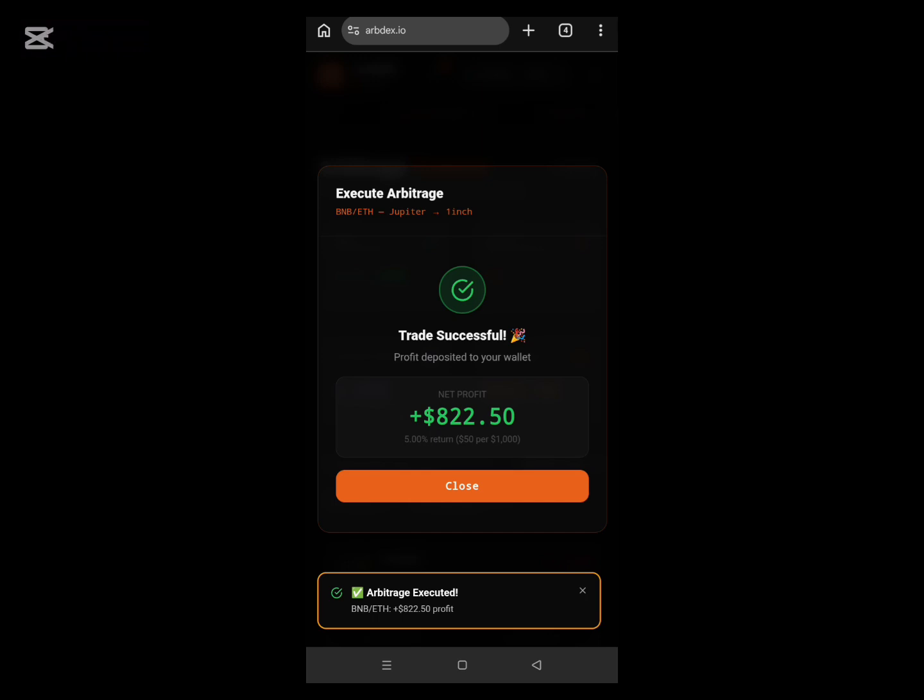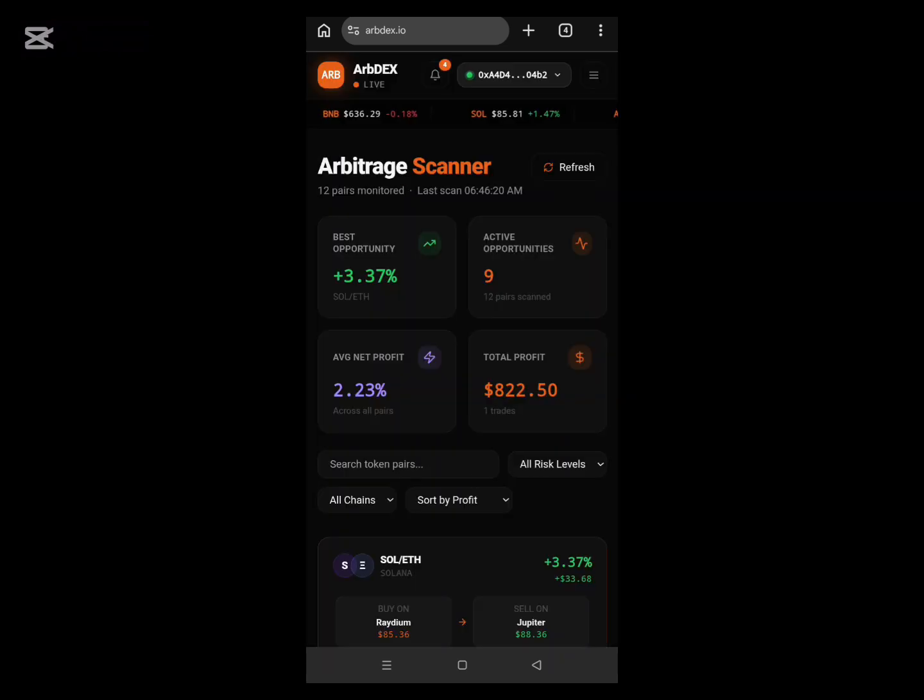Beautiful, beautiful. You can see I have successfully made $822 from taking just this one trade. And this is how this thing is done. Now this money is inside my wallet. It has been credited on my dashboard and inside my wallet also. Let me show you. Just go ahead and click on close. Now you can see on the profits dashboard the profit I made, 822 USDT.